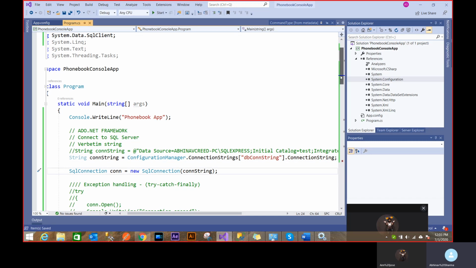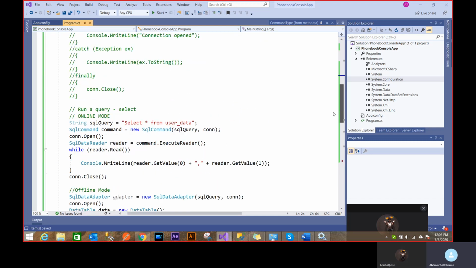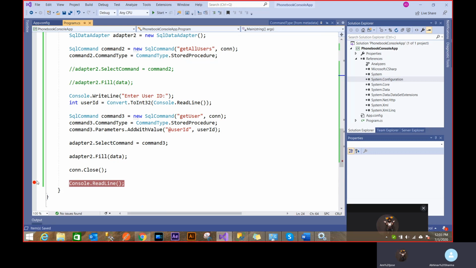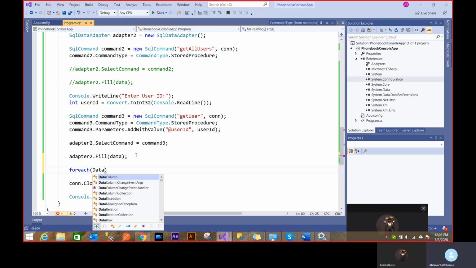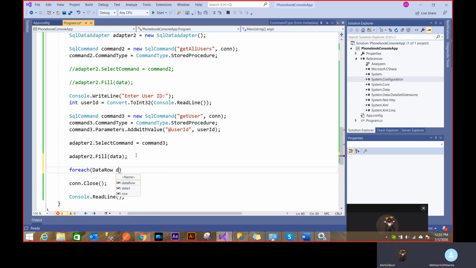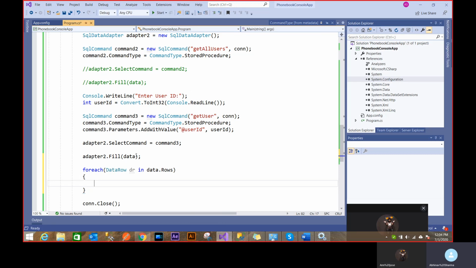Now, if I run this, it should run automatically, and I'll show you why this is really helpful. What we can do is we can print this data out so that we can stop using the debugger. So it's going to give me a DataRow, dr in data.Rows. That's a decent way to explore all the rows in the data. And if you are ever confused what to use here, you can either hover here, which shows DataRowCollection, or you can use something called var.